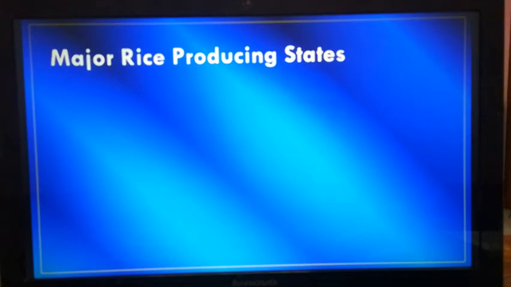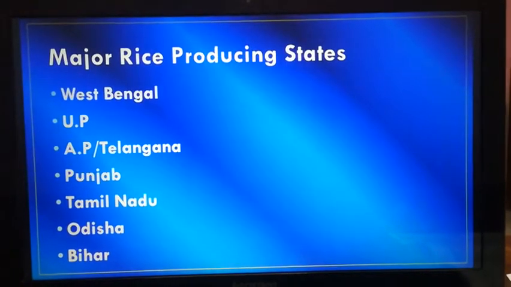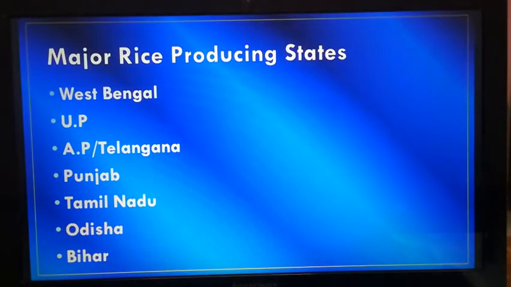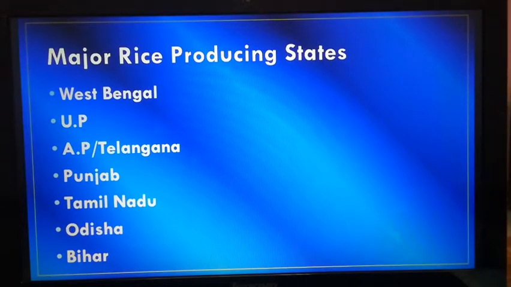Now today we will discuss the major rice producing states in India. Rice is produced in different parts of our country, even in the lower and middle Gangetic plain, Brahmaputra Valley, east and west coastal regions, and parts of the peninsular plateau, especially the Tamil Nadu region, where rice grows well. West Bengal, UP, Andhra Pradesh, Telangana, Punjab, Tamil Nadu, Orissa and Bihar are where it mainly grows.